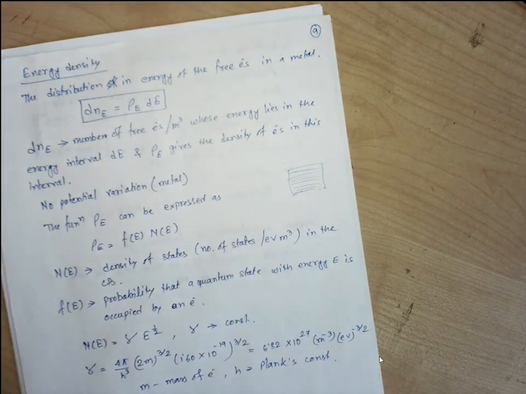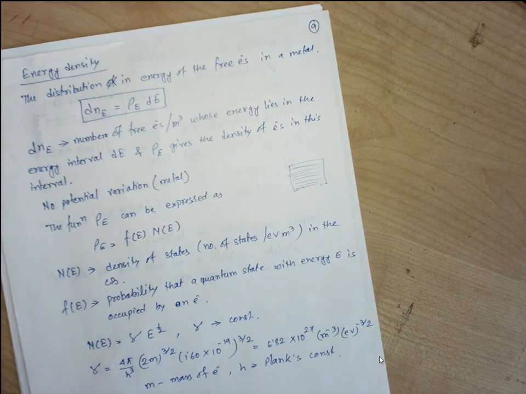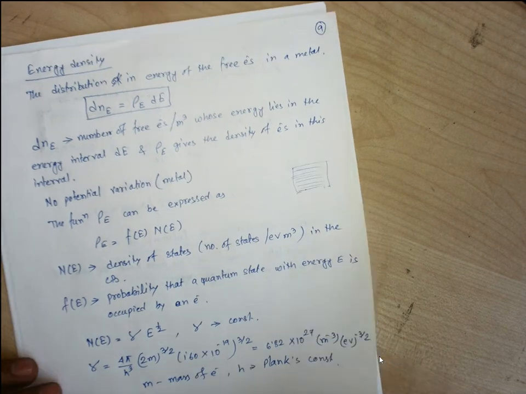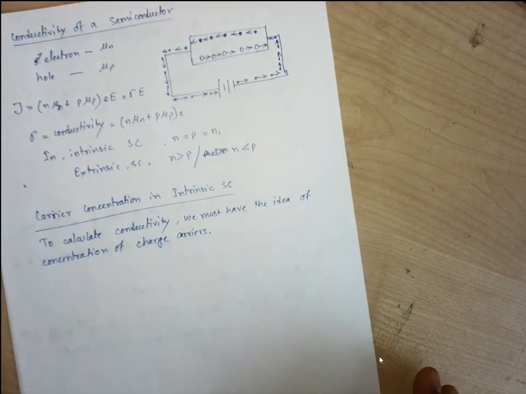If we have a particular energy interval, within that energy interval what is the number of charge carriers that exist? Or in the extrinsic semiconductor, if we have a number of charge carriers, which energy states are those carriers occupying? So in two separate ways we can find the total number of charge carriers. If we have knowledge of the density of states, we can find the total number of charge carriers within a particular energy interval. Or if we have the total number of charge carriers, we can find the density of states. So in two ways we can find the concentration of carriers.